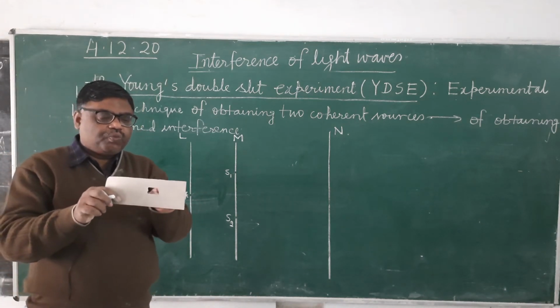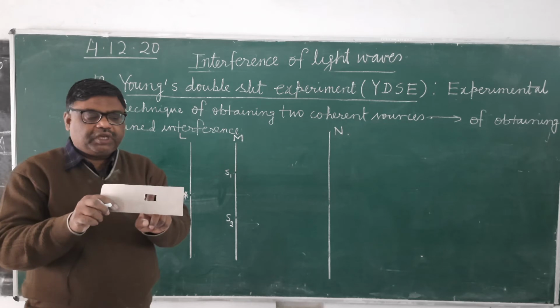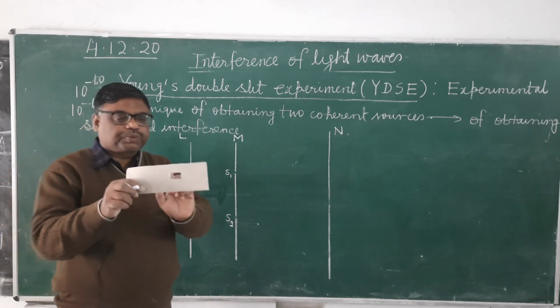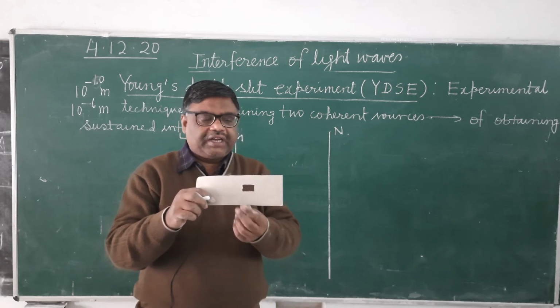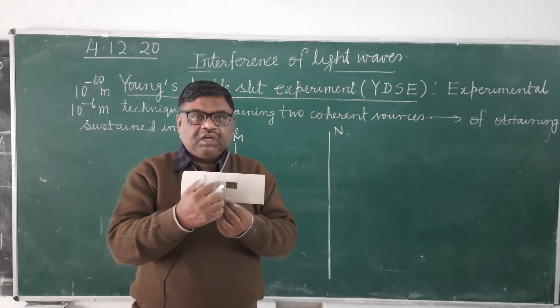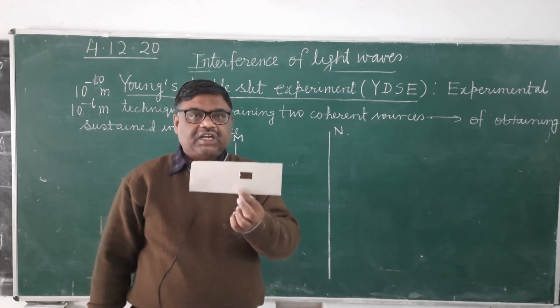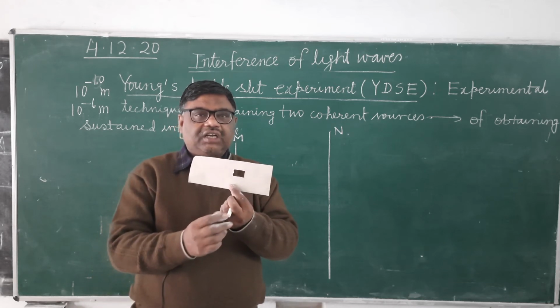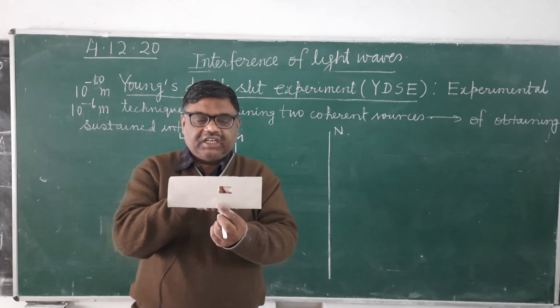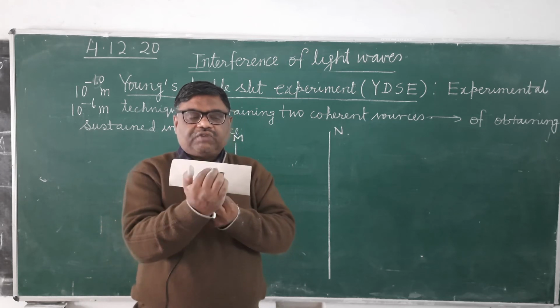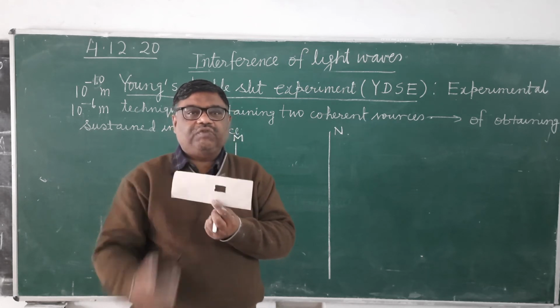Now when it is illuminated by a light source from this side, it will become a narrow illuminated rectangular slit, and it will start emitting what type of wavefront? Since it is a linear source of light, it will emit a cylindrical wavefront.